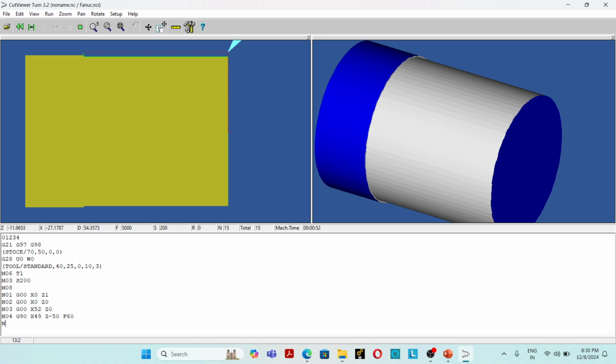Then N05. Then only the X value needs to be changed. 48. N06, 47. N07, 46. N08, 45.